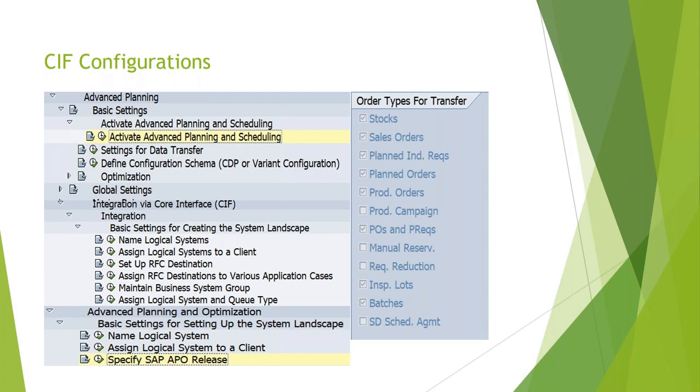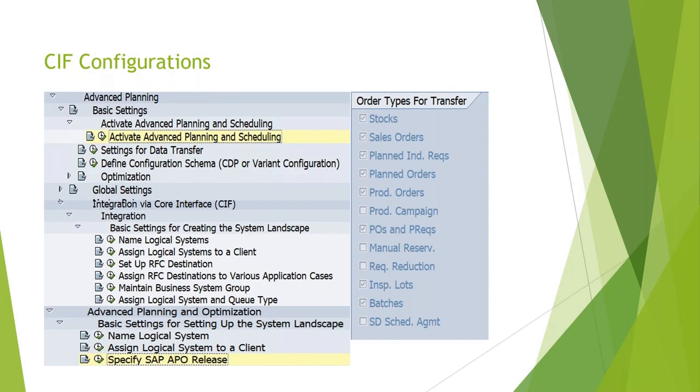Then order types for transfer. These are nothing but different transaction data that you can transfer between HANA and PPDS. These are real-time transfer, and it's a continuous transfer. There will not be any specific job or integration model that needs to be set up for this. So as soon as a sales order is created in HANA, it will be integrated in PPDS in real time.